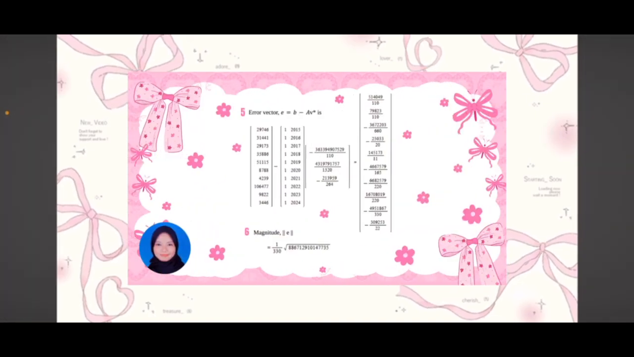Next, we will find the error vector using the formula of E equals B minus AB as shown in number 5. Lastly, we will use the value of the error vector to find the magnitude of the error vector, which is 1 over 330 multiplied by the square root of 88671291014 7735.